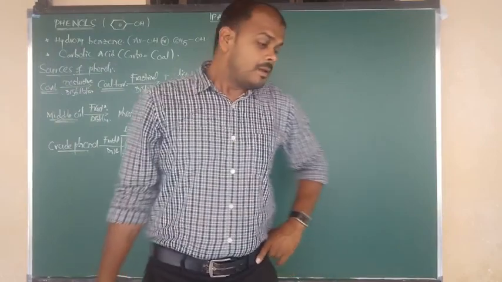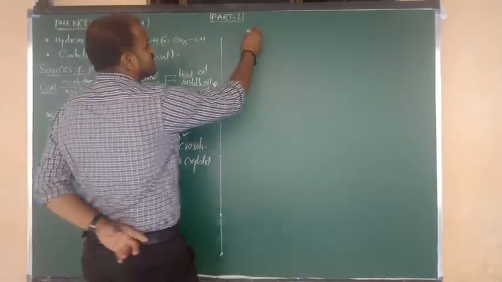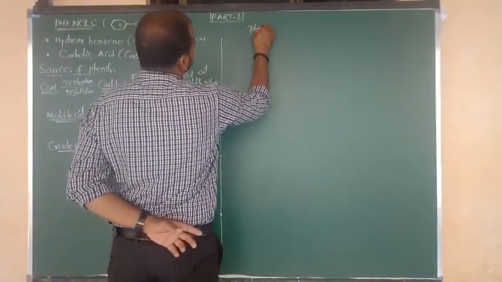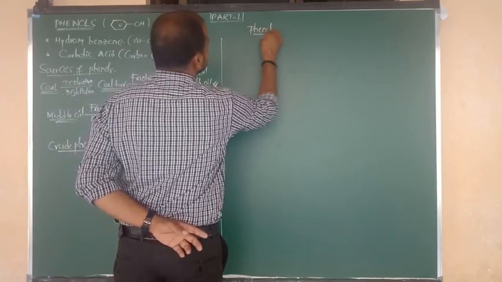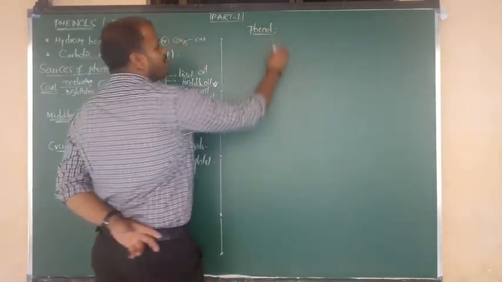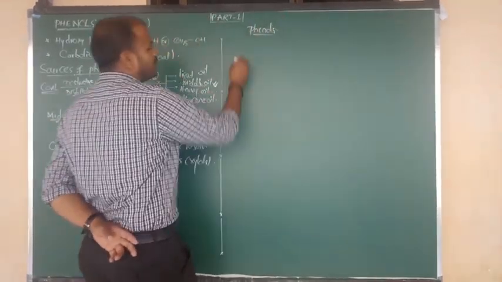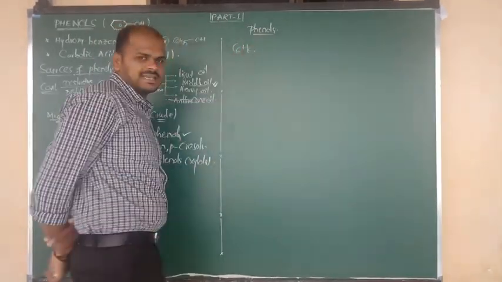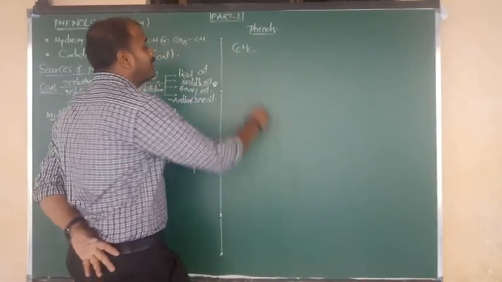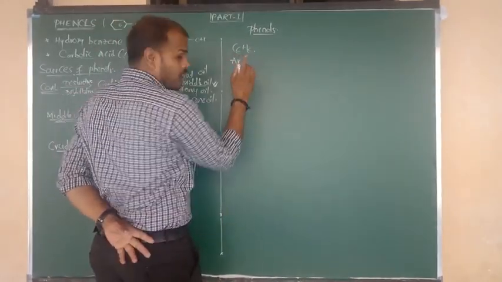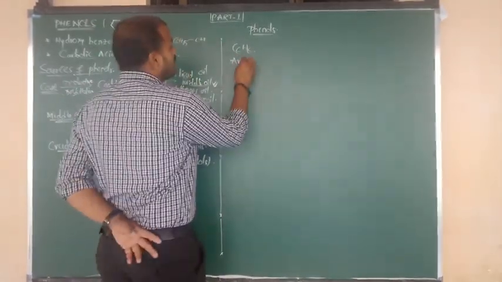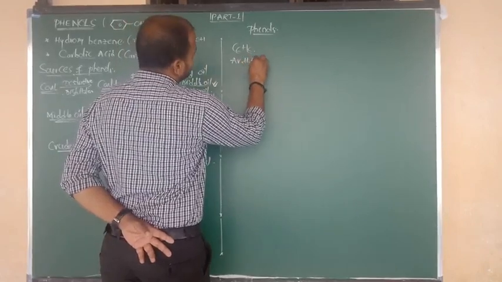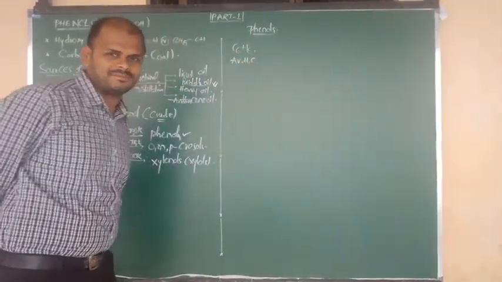Good. Let us go for what is meant by phenol. How can you define phenol and its preparation? I am going to show you the definition of phenols. What is the formula of benzene? The benzene formula is C6H6. Benzene is an aromatic hydrocarbon, or simply an arene.